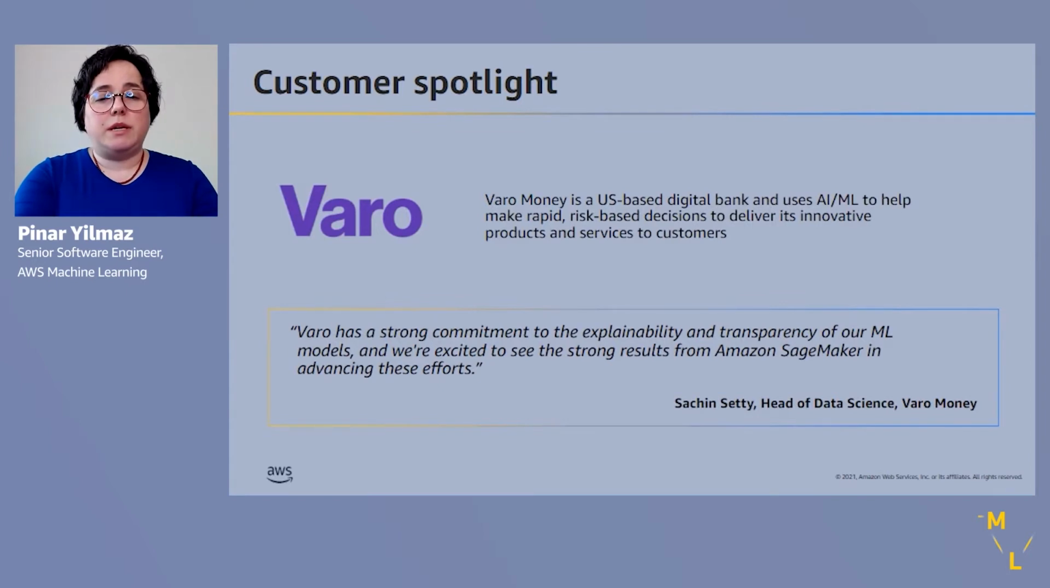Varo is a US-based digital bank, and they also use SageMaker Clarify to explain and increase the transparency of the machine learning models.